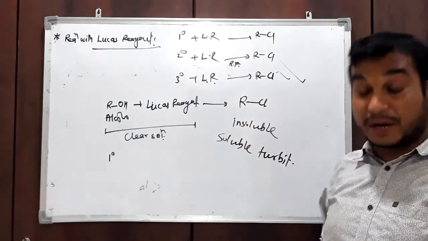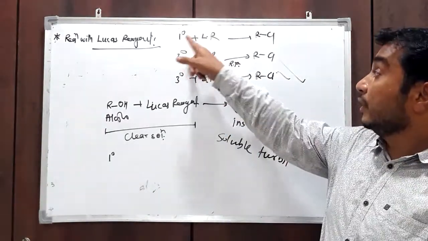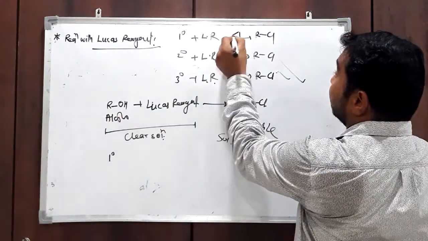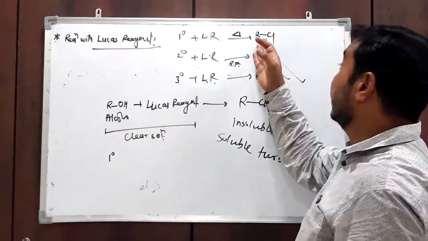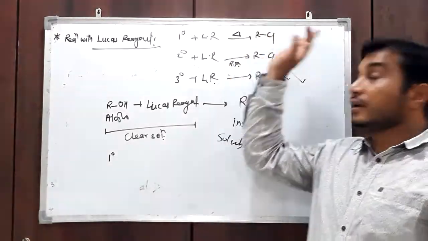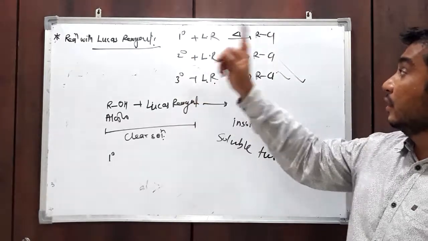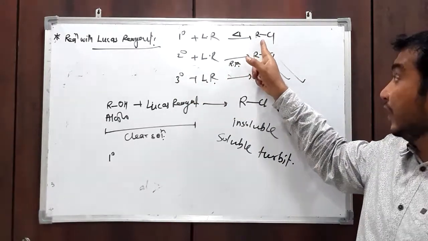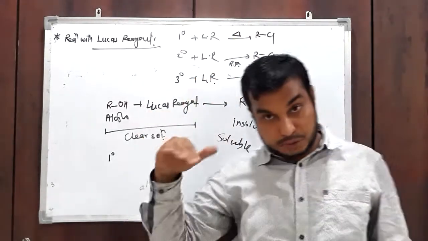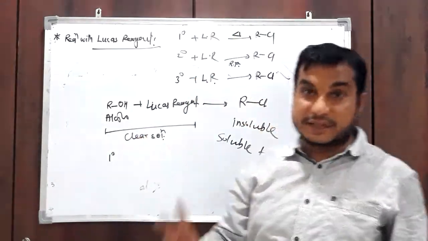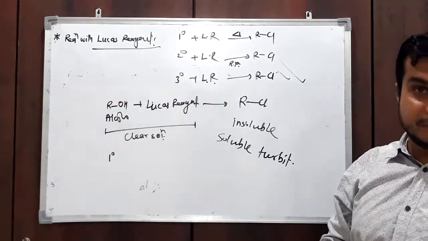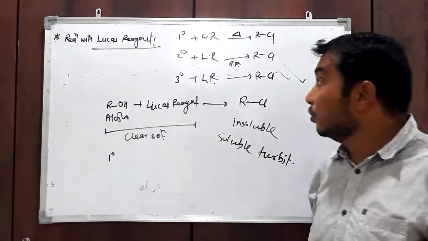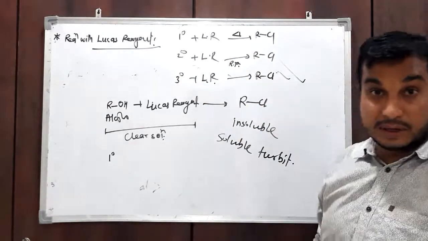But in case of primary alcohol reacting with Lucas reagent, this reaction requires heating. Without heating you will never get alkyl chloride, and it takes much time. The time taken for the formation of turbid alkyl chloride for primary alcohol is much higher than secondary, which is higher than tertiary.